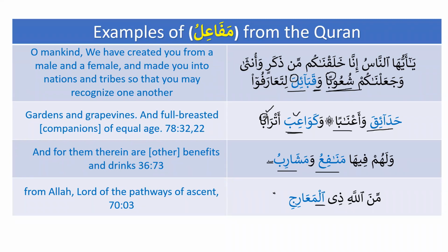Ma'ariju, as we know, is on the pattern of mafa'ilu. However, now we can see that it accepts kasra. Why does it accept kasra? It accepts kasra because it has al with that. So it's a very important thing that you need to notice: whenever you have a noun that comes on the pattern of mafa'ilu, it does not accept kasra. However, when we have al with that, then it will accept kasra, as you can see over here.